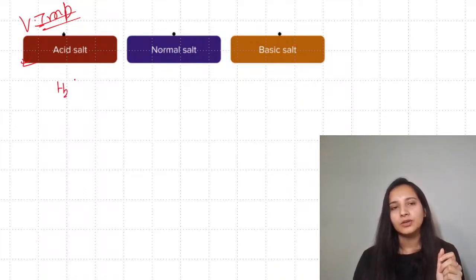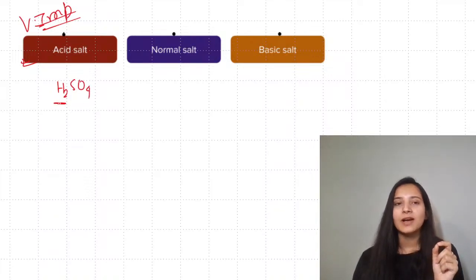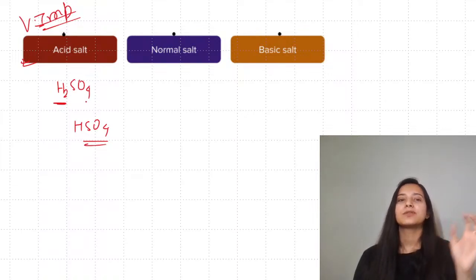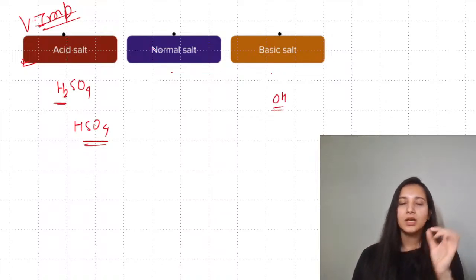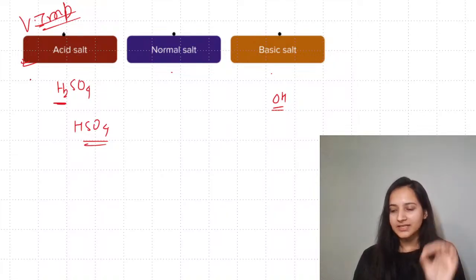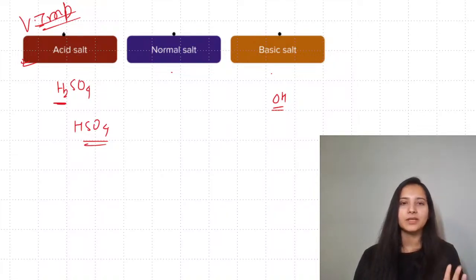Now, suppose you have sulfuric acid, here you have 2 hydrogens. So these sulfates, these bisulfates form. These are going to form your acid salt. Normal salt will be complete removal, and basic salt will be when any OH is left in your salt. You get definitions from here, you get examples from here, so mark this topic to be important for your